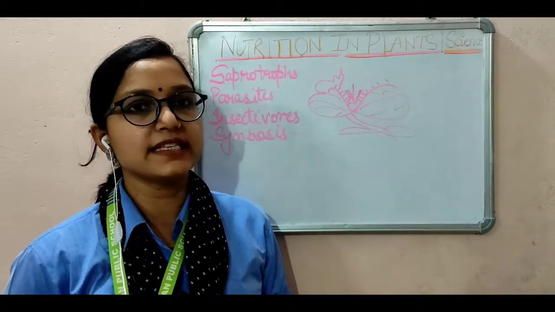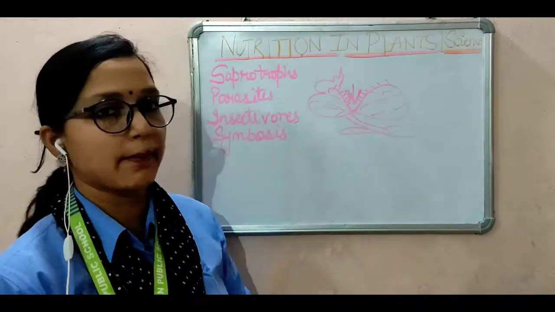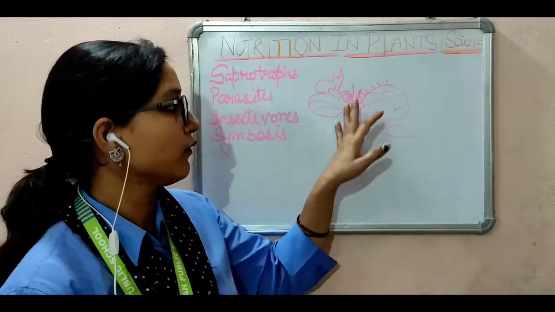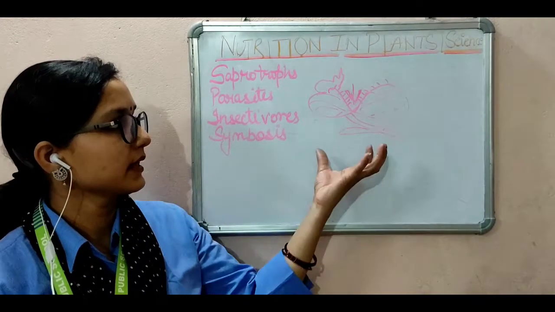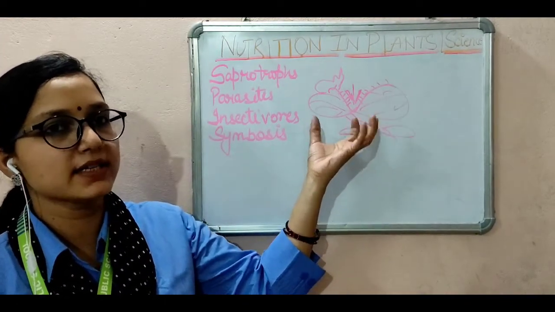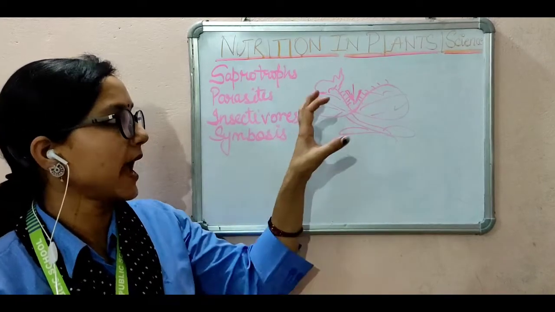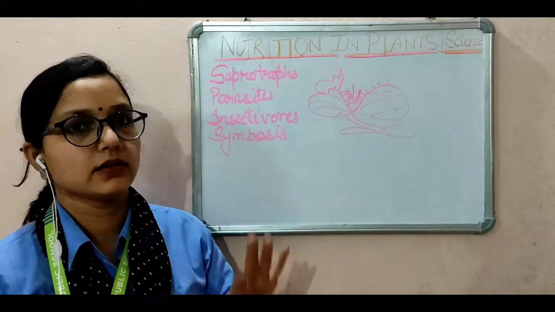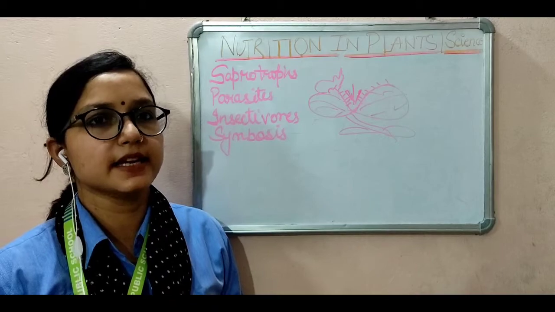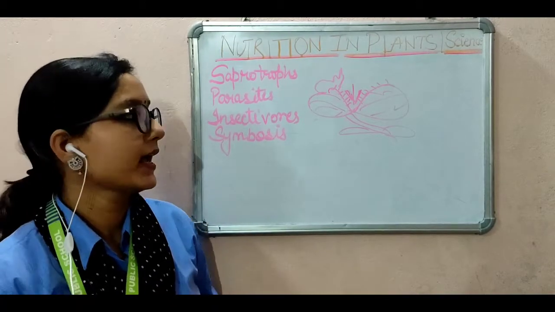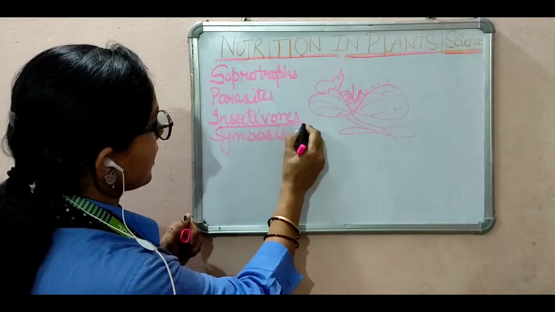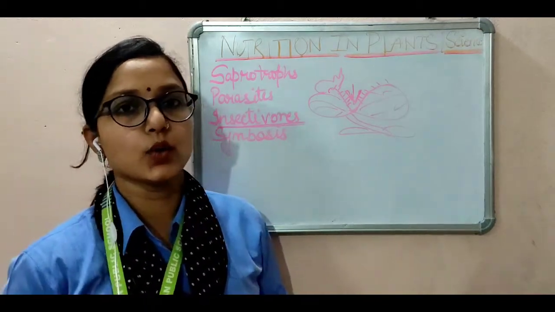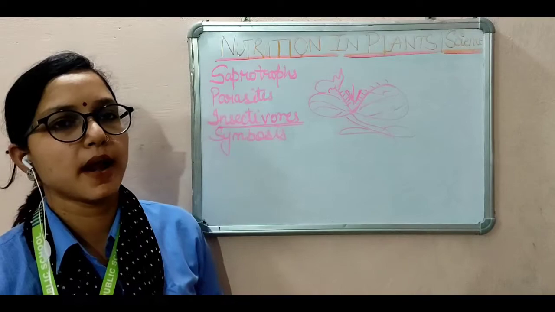The leaves are like a trap with hairy walls that can capture insects. These plants take the animals inside and eat them. These insect-eating plants are known as insectivorous plants.